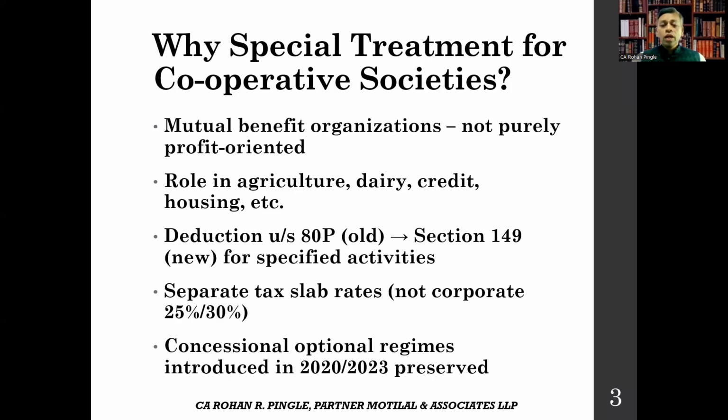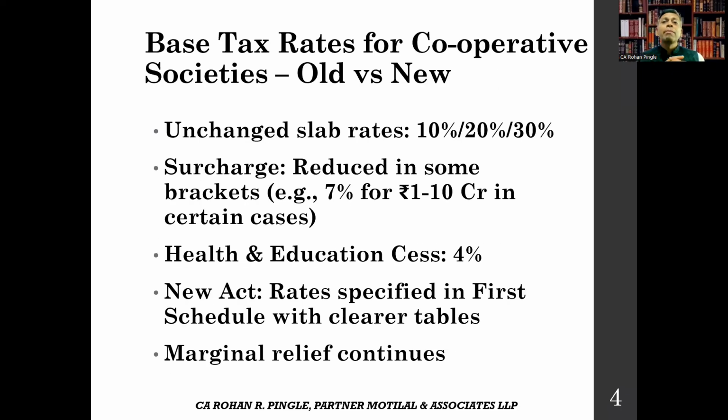Okay, so let's move further and understand base tax rates for cooperative societies. The base slab rates have seen no major change at all. They continue as they were, that is 10%, 20%, and 30%.